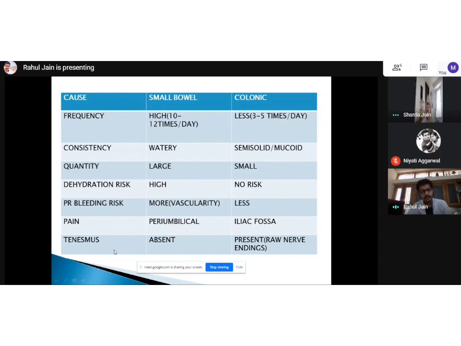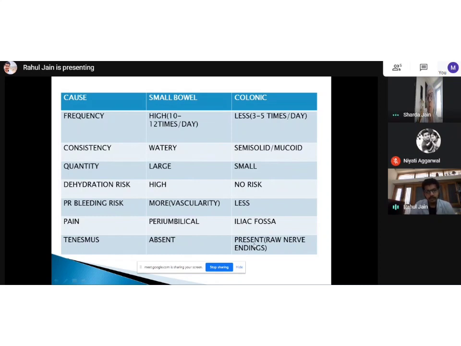And then there's tenesmus. Tenesmus is an incomplete urge, like incomplete evacuation of the bowel. It is present in colonic diarrhea because the colon has raw nerve endings present. So these raw nerve endings get exposed and they get stimulated, so the person feels that they have not cleared their bowels. While in small bowel diarrhea, the moment they pass their stool, at that point they feel okay, they don't need to pass more, but they repeatedly get the urge again. But in colonic diarrhea, they won't feel that they have cleared their stools.